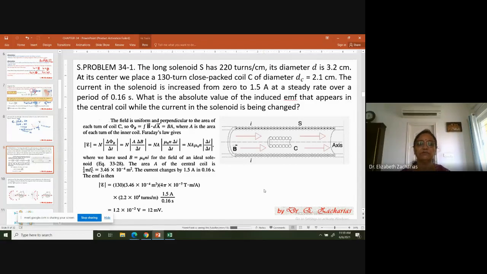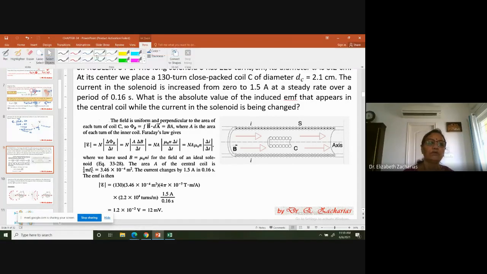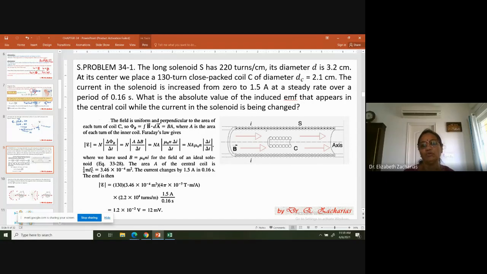So here, you have a long solenoid. What is a solenoid used for? I've told you. Solenoid is used to make a uniform magnetic field. It's a source of a uniform magnetic field. So here it is B. And how do I know the direction of B? From the right hand rule. I know that there is a magnetic field B.